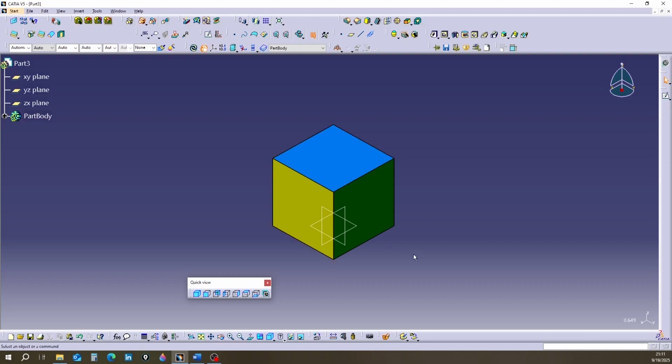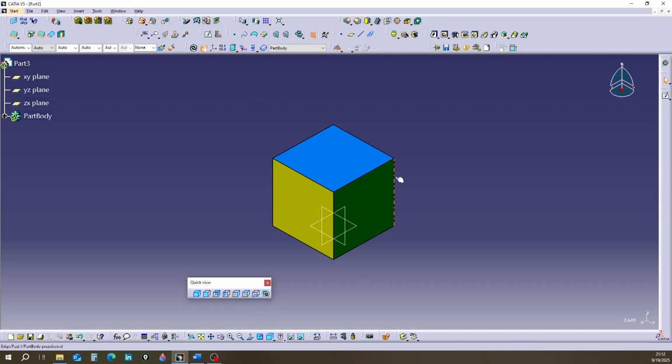Consider a cube. As you know, a cube has 6 faces. We can look at it from any side. In the software, we do this with the Quick View toolbar. If you look closely at this toolbar, it shows 6 different viewing states for the object. These states are named front view, back view, left view, right view, top view, and bottom view.